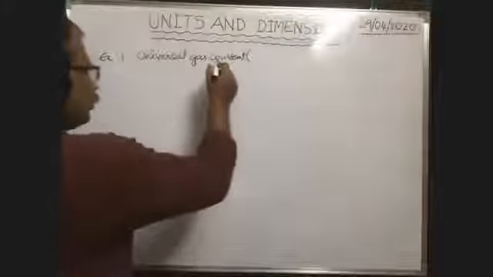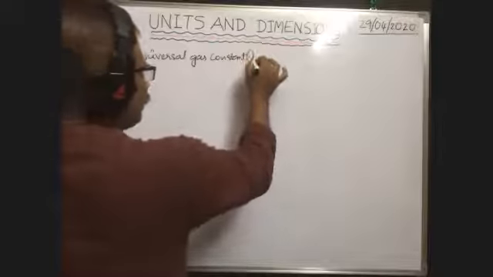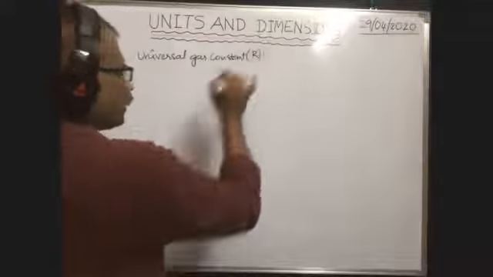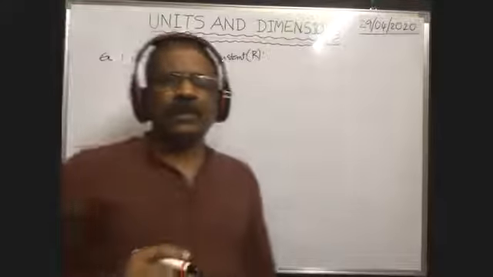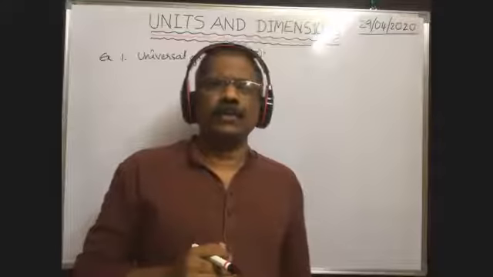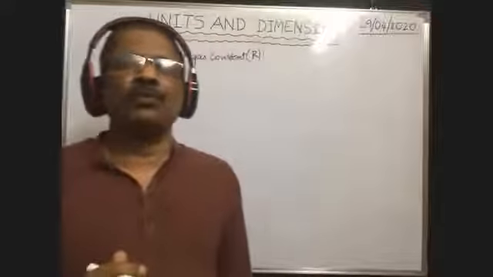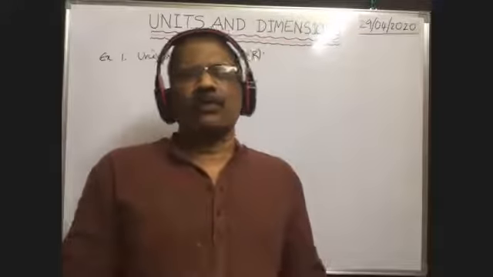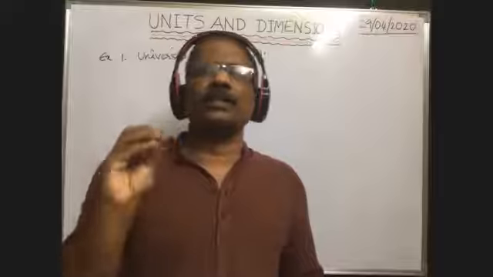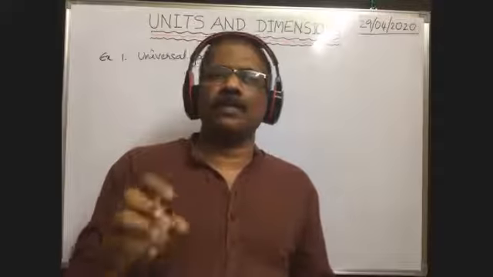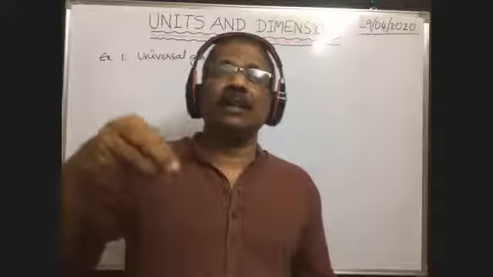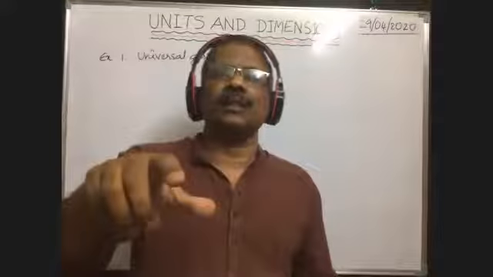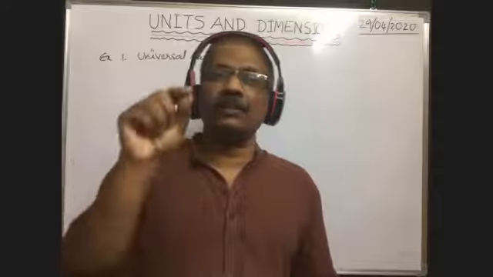So here, the universal gas constant. The symbol for the universal gas constant is capital R. For this, we have to write the dimensional formula. How can we write it? For whichever physical quantity we want the dimensional formula, first we have to write an equation involving that physical quantity.